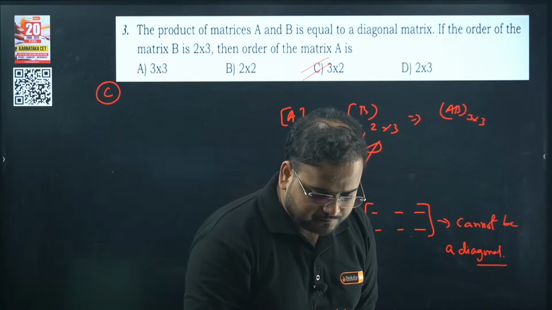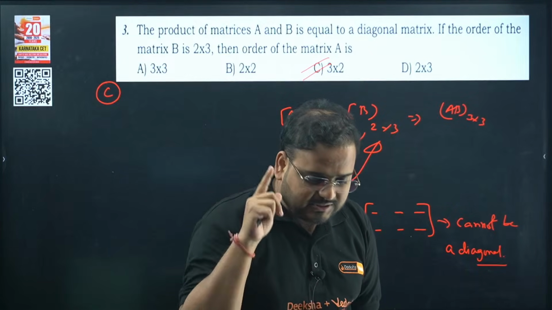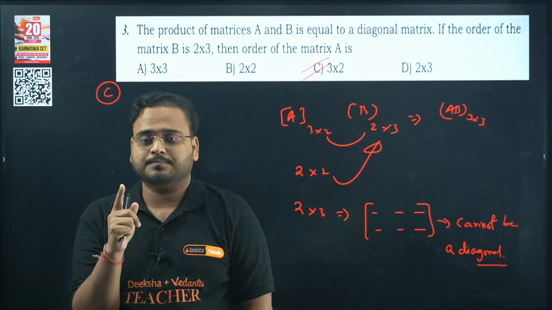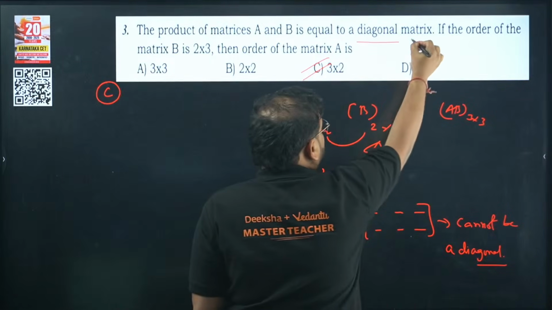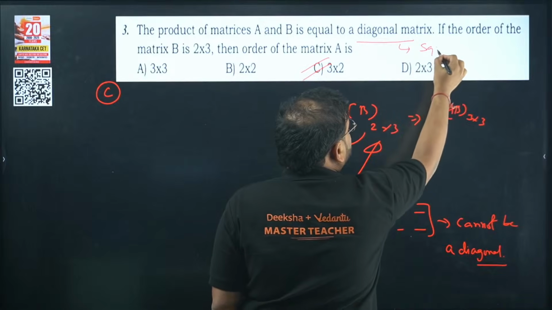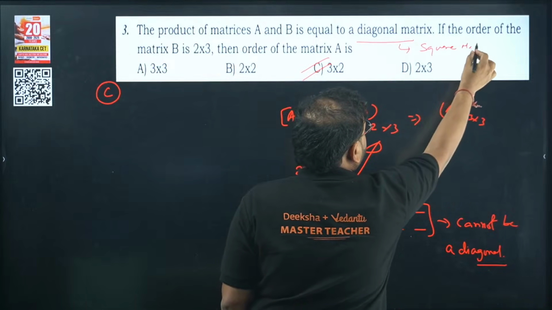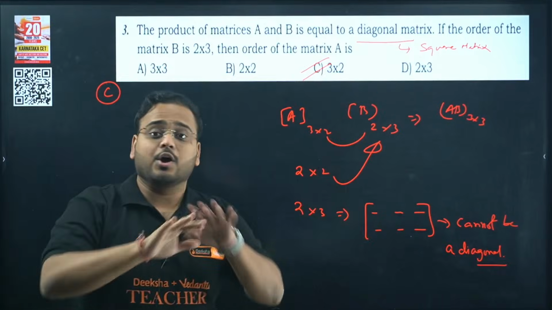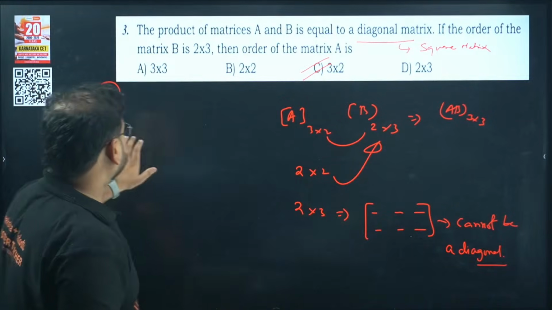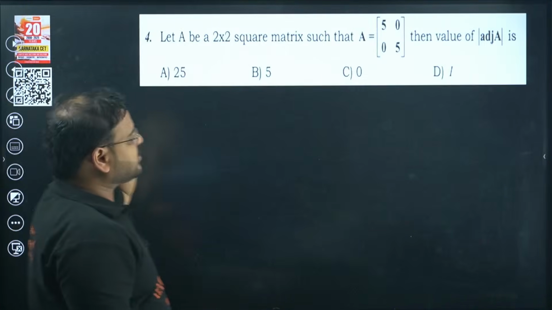Let me know, come on. Do you know why option C is correct and option B is wrong? Because they are looking for a diagonal matrix, and this can happen only in the case of a square matrix. If you take 2 cross 2, it will become a rectangular matrix. Not possible. Okay, next, question number 4.